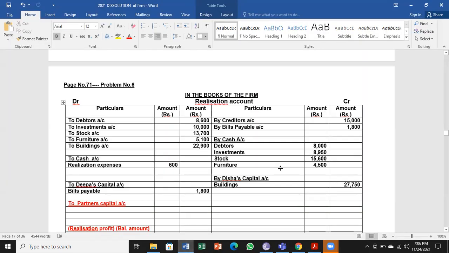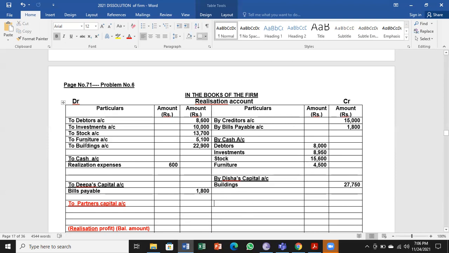So with this, we have completed all the information A, B, C, D, but we have to check now. Very important is this only now for you. Debtors, book value was there, realized cash came in. Investments were there, sold, converted into cash. Stock was there, stock was converted into cash. Buildings was there, buildings taken by Disha.